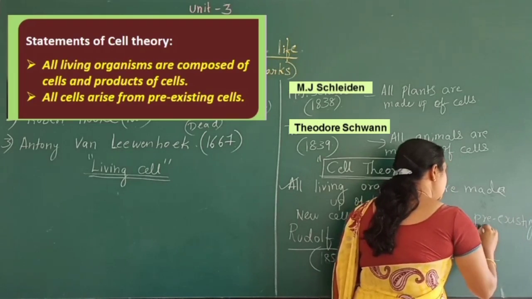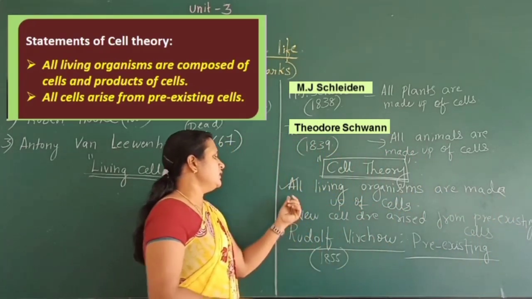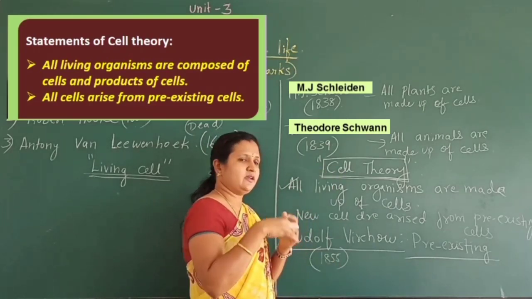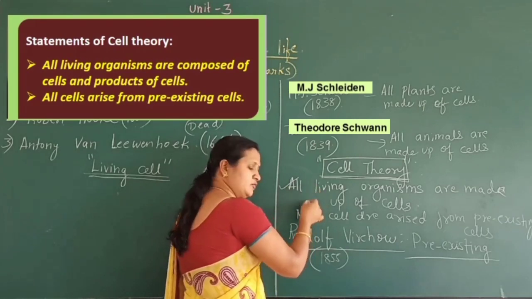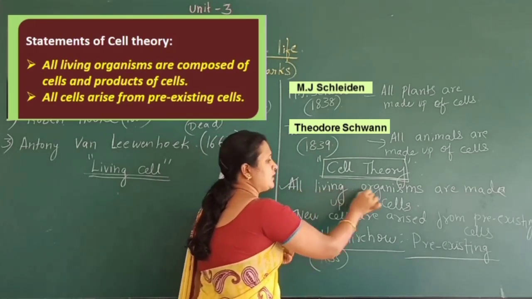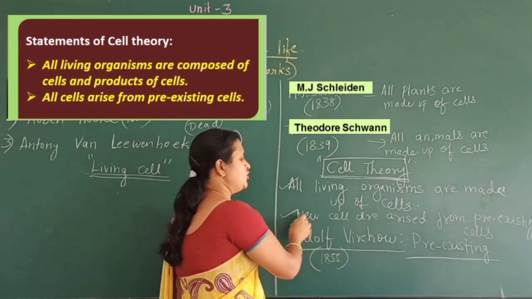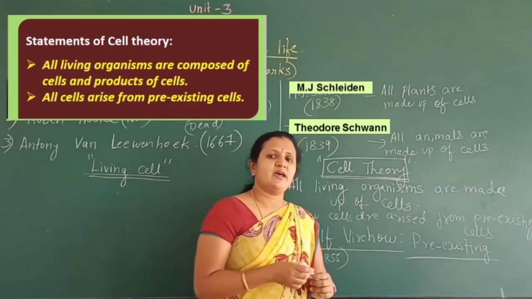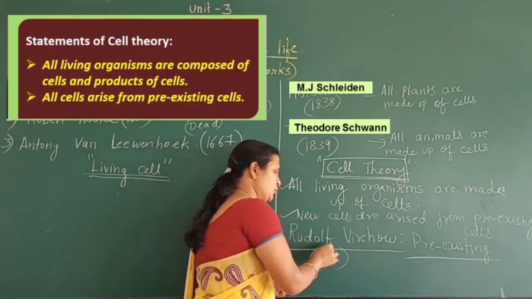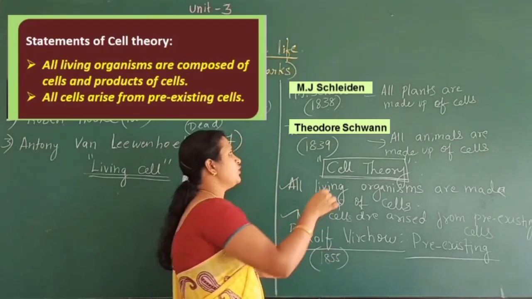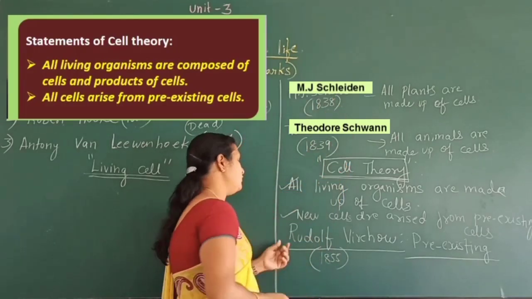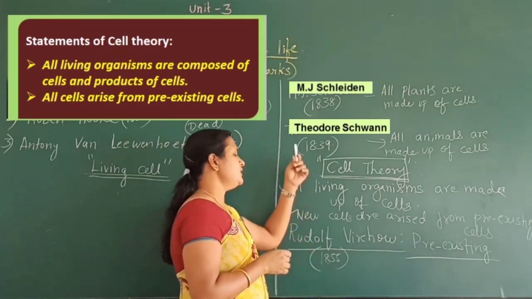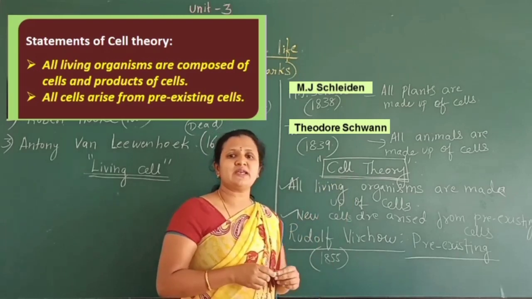So he gave a final touch to the cell theory and gave two postulates, that is, all living organisms are made up of cells, and new cells arise from the pre-existing cells. This was proposed by Rudolf Virchow. Though the cell theory was proposed by Schleiden and Schwann, it was finally concluded by Rudolf Virchow. In this way, these persons gave the theory called cell theory.